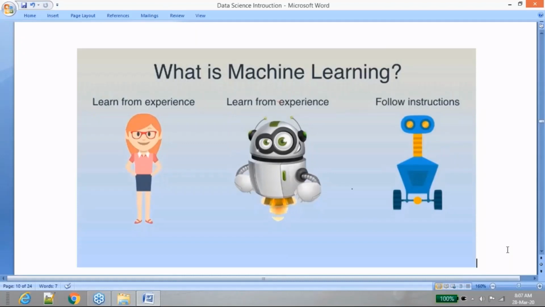A normal machine will only follow the instructions, in the same way that you write a program with if statements. If this so and so thing is happening, you do this activity. It only follows the instructions. Let me give an example to make you understand the difference between these two. A machine will just blindly follow the instructions.